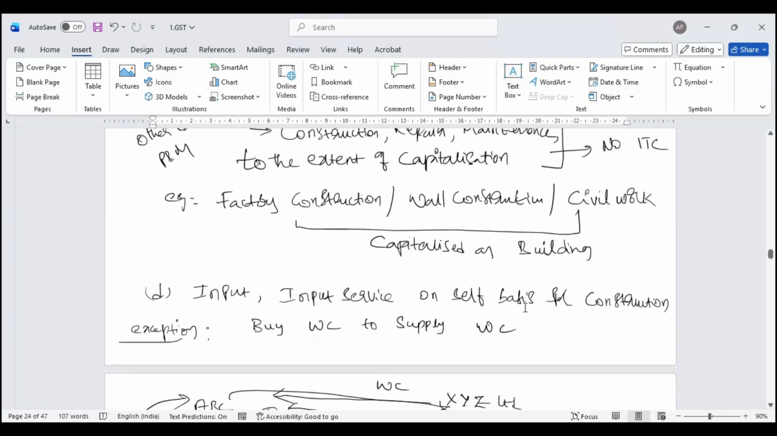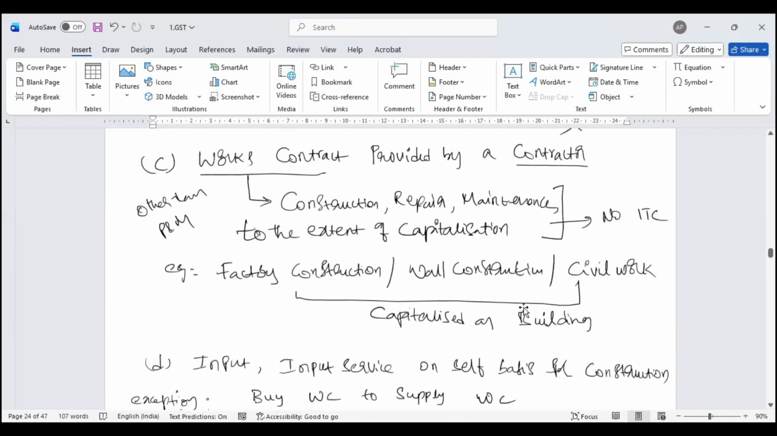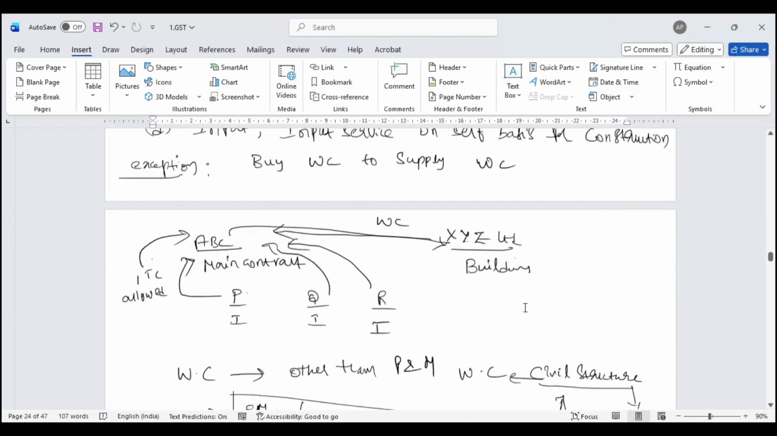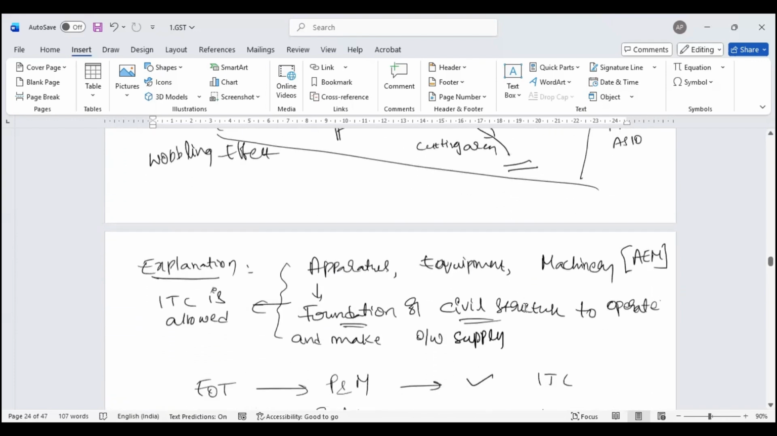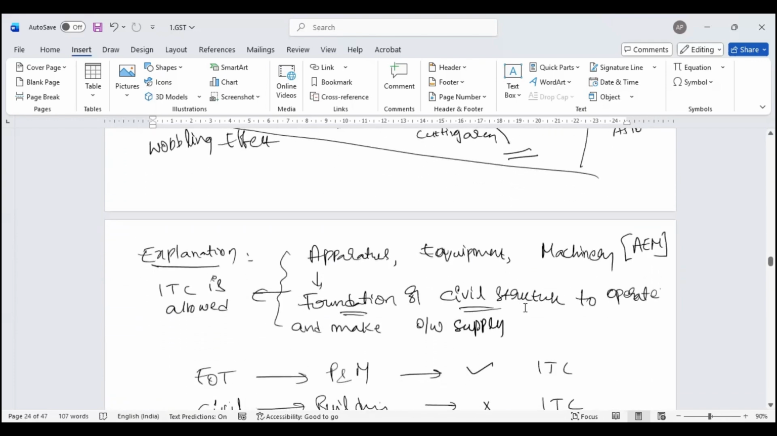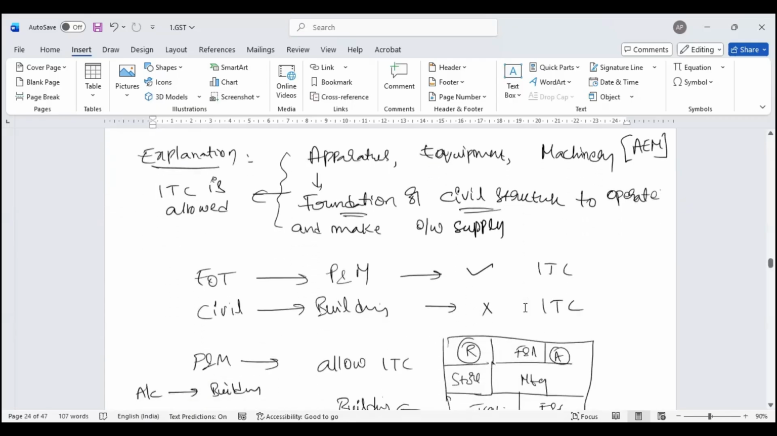In a works contract, the examination will always have one question for 4 marks where they apply this concept of AEM: apparatus, equipment, manufacture, fixed to earth through a foundation or a civil structure for its intended use of outward supply.